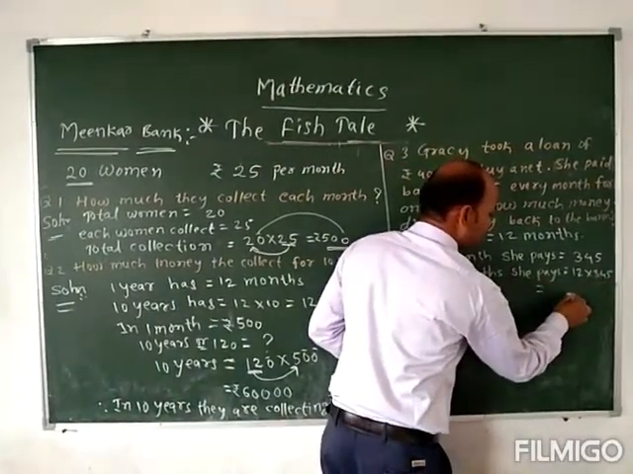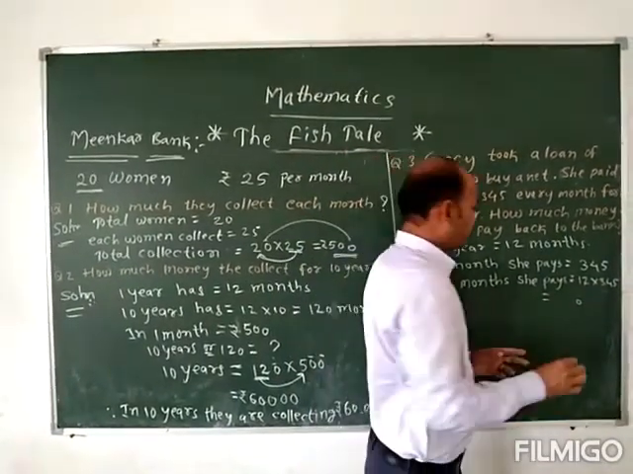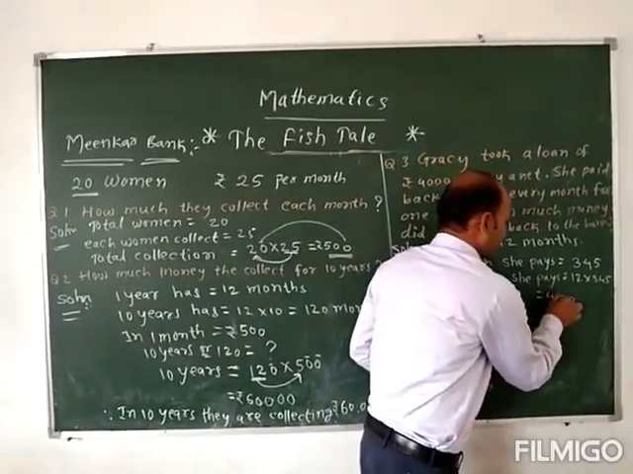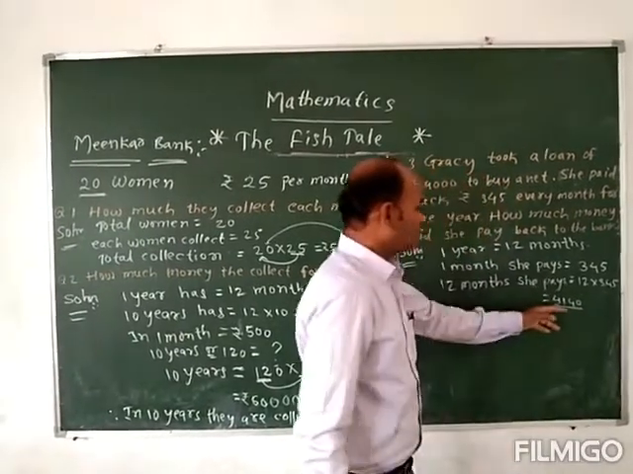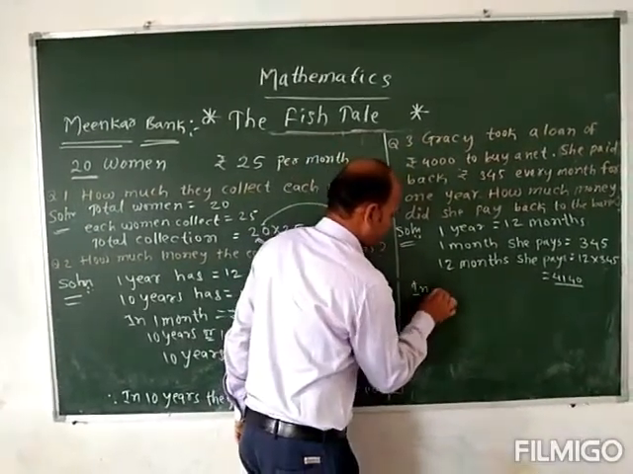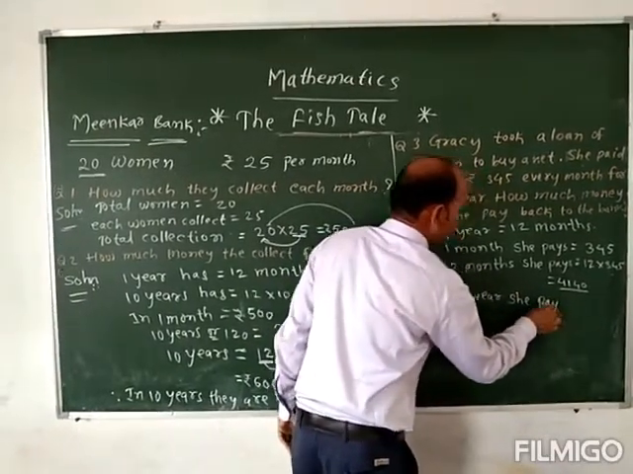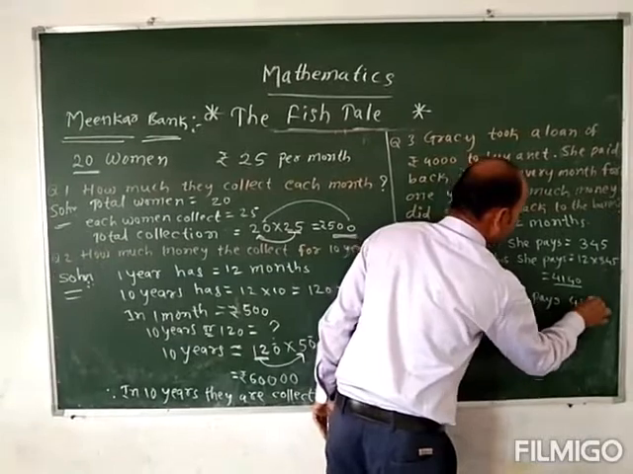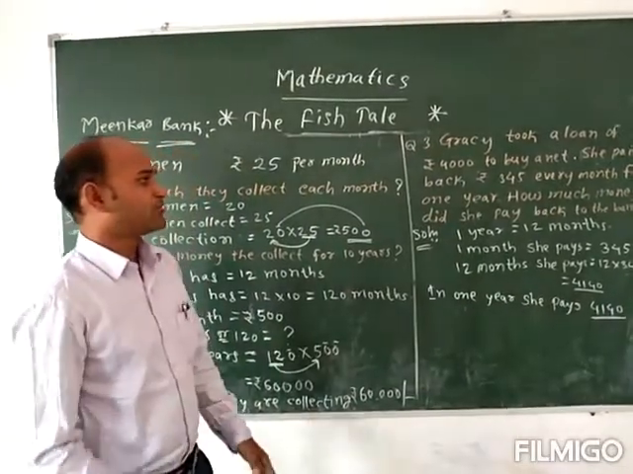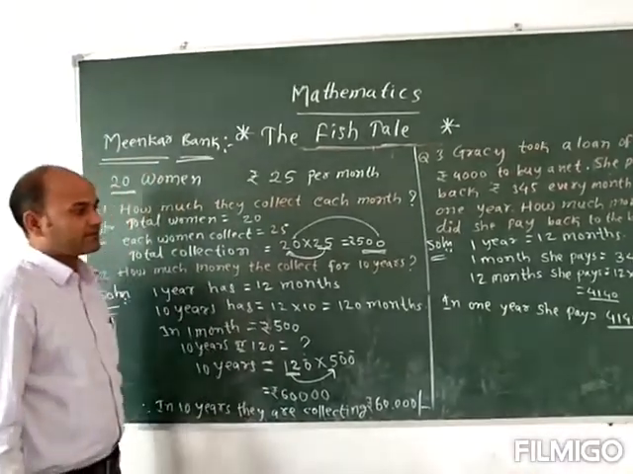12 times 5 is 60, put 0, 6 carry. 12 times 4 is 48. 48 plus 6 becomes 54, put 4, 5 carry. 12 times 3 is 36 plus 5 is 41. So in 12 months she pays 4,140 rupees. In 1 year she pays 4,140 rupees. So in 1 year how much money is she paying to the bank? 4,140 rupees. Okay, got it?